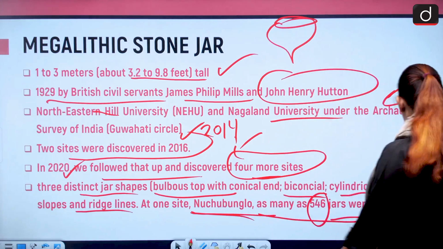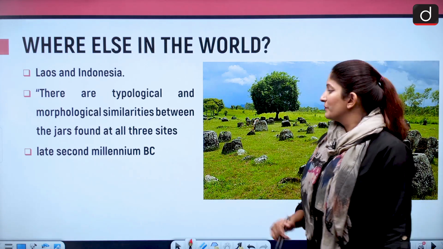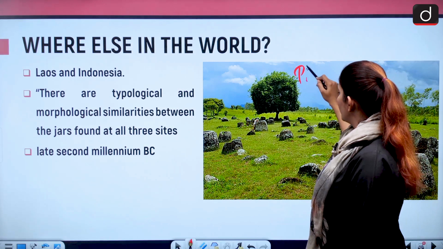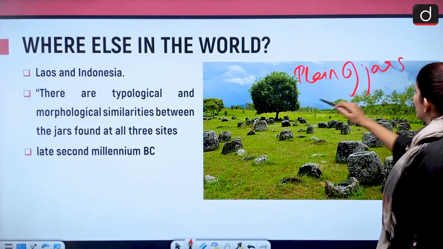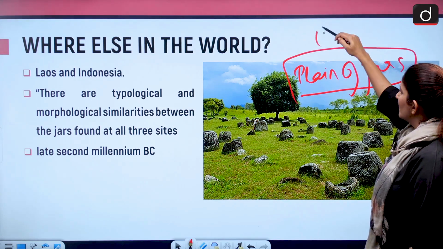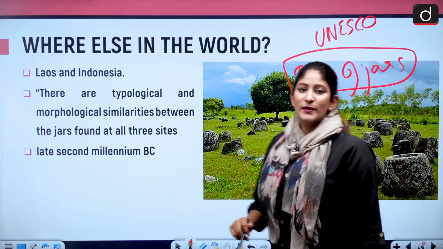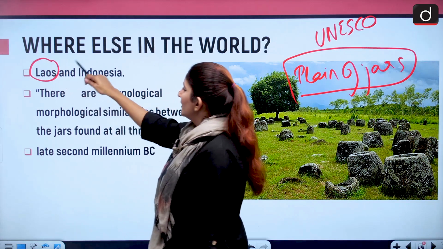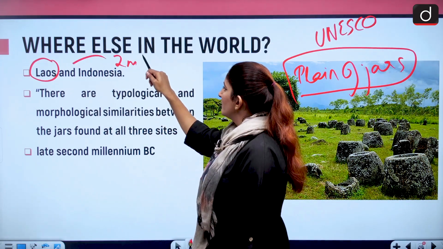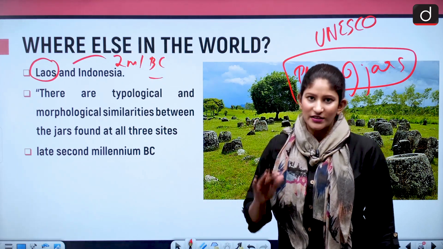world up till yet. Okay, so where else is it found in the world? This is the Plain of Jars. You can see this place by the name of Plain of Jars is a UNESCO World Heritage Site, and these are also megalithic stone jars. It is found in Laos. Okay, and it goes back to the 2nd millennium BC. This is the level of age that they have.